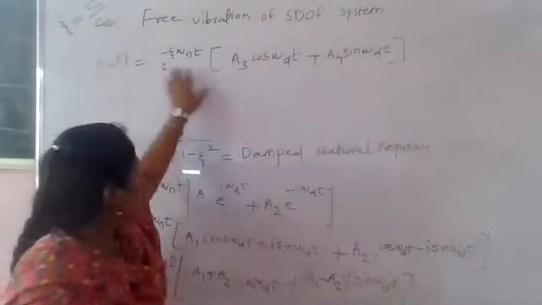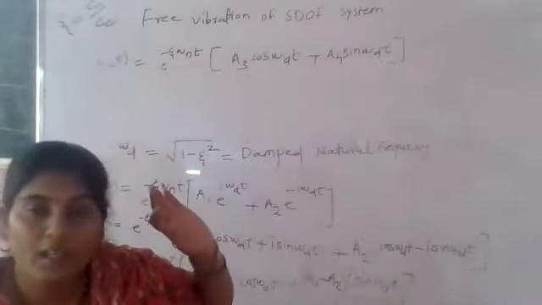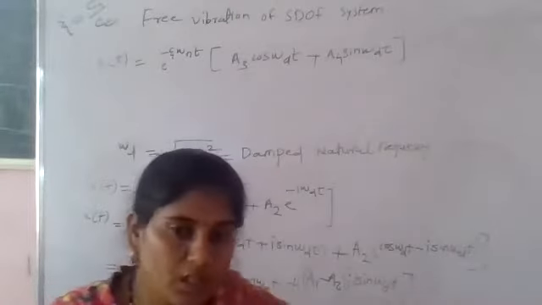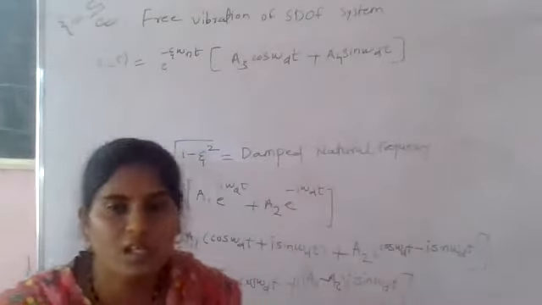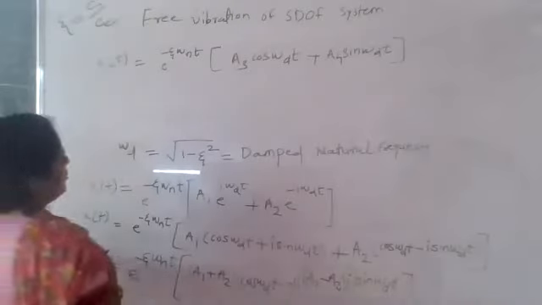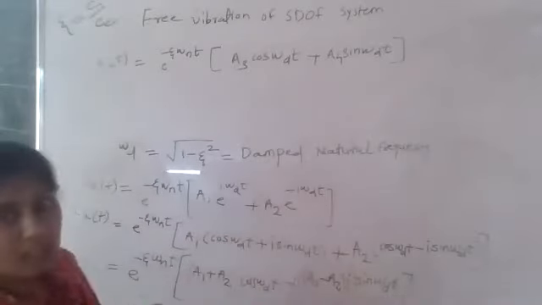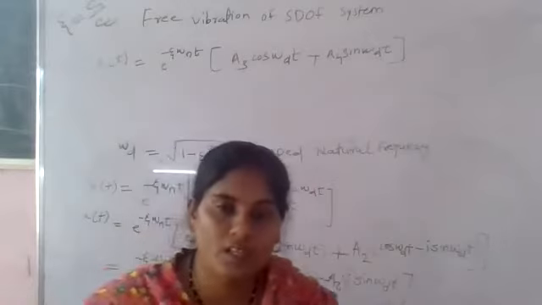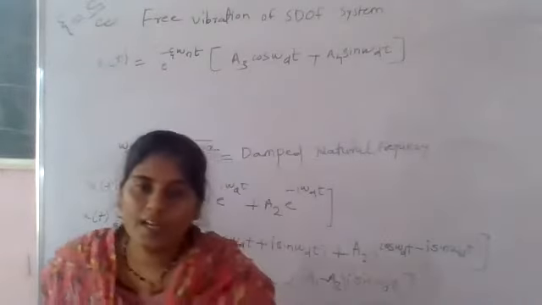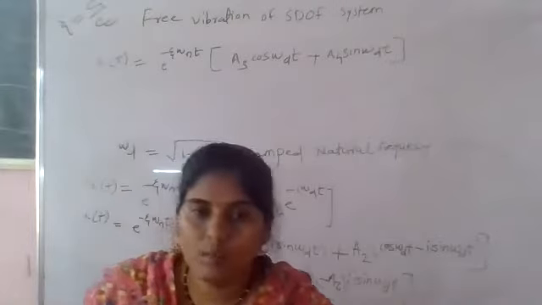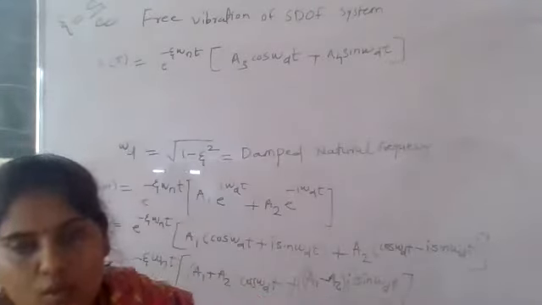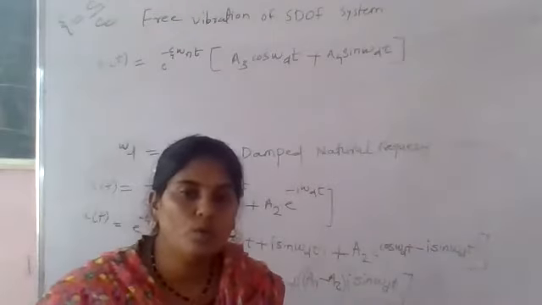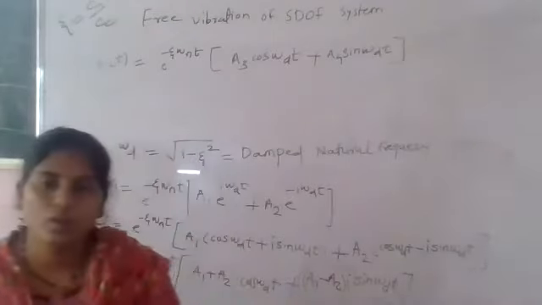And in this, now we have to apply the boundary conditions for determining the values of a3 and a4. If we get the values of a3 and a4, we directly get the solution. So by applying the boundary conditions, which we already know and applied in the last derivation: at time t is equal to 0, displacement x is equal to x naught.